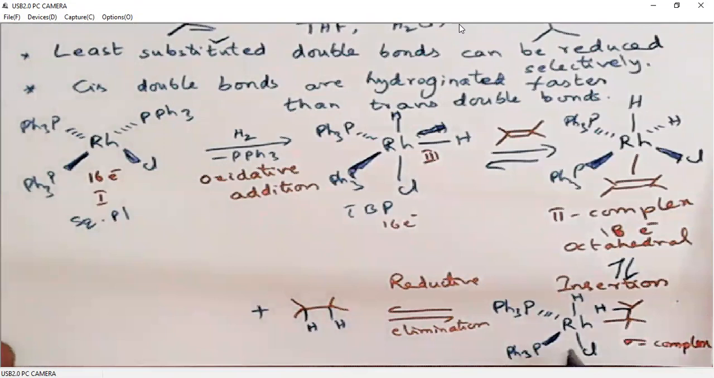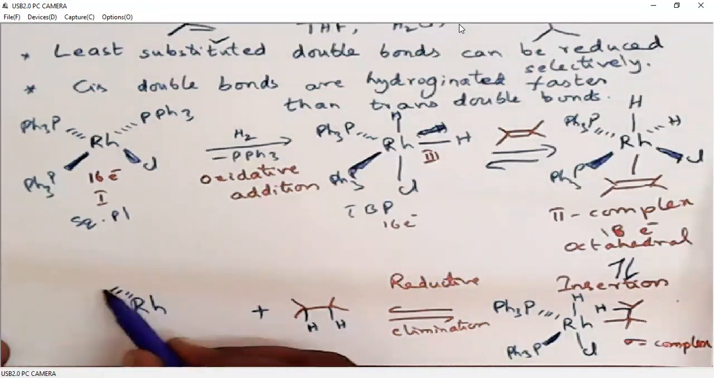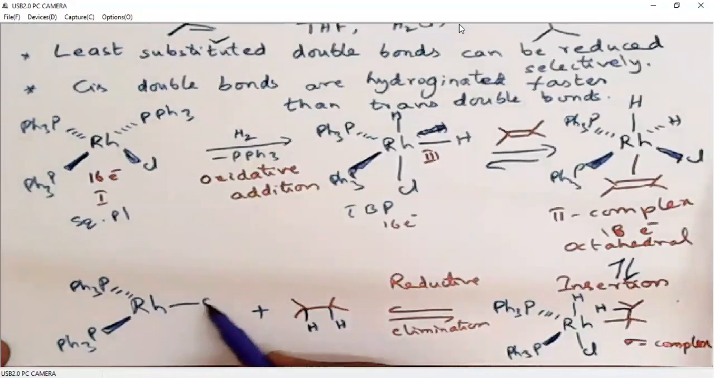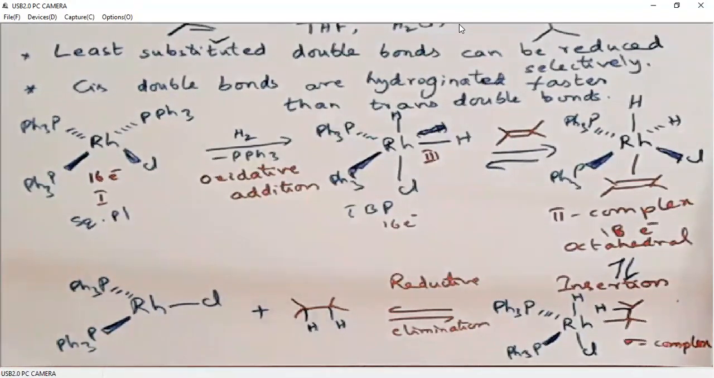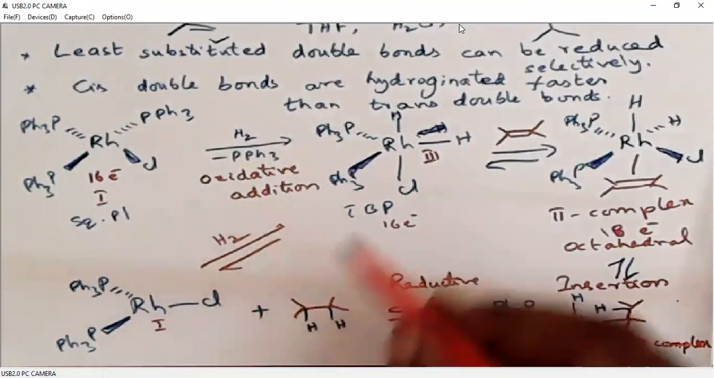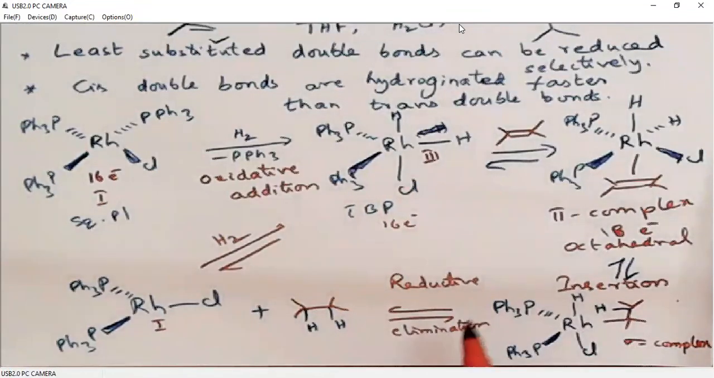Okay, then a rhodium, again it will be in the +1 oxidation state. Here it is +3 oxidation state. Here it is +1 oxidation state. Okay. Then again, when we add hydrogen, it again undergoes oxidative addition to generate this trigonal bipyramidal structure.